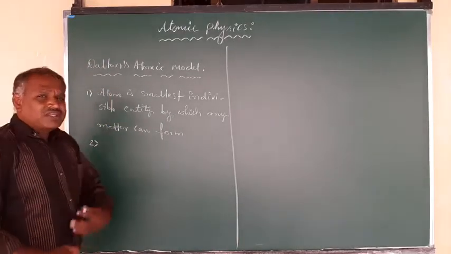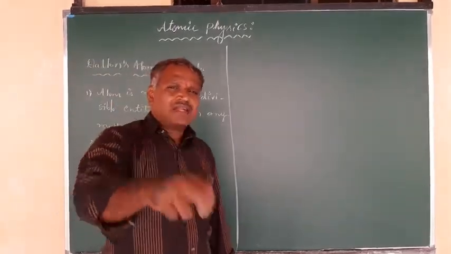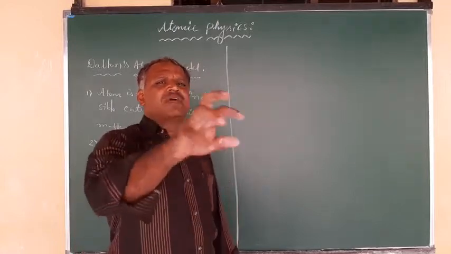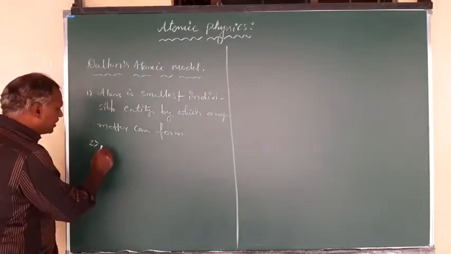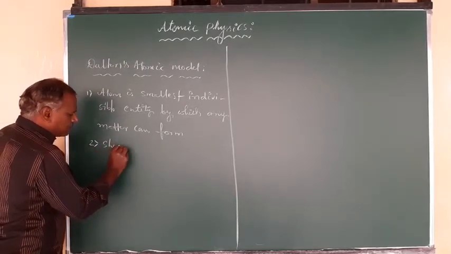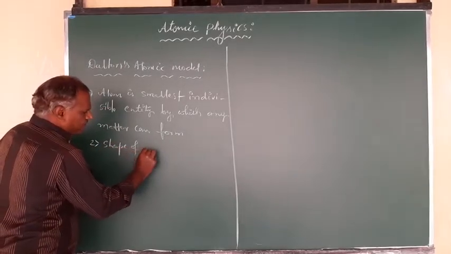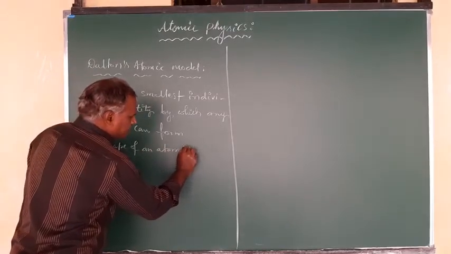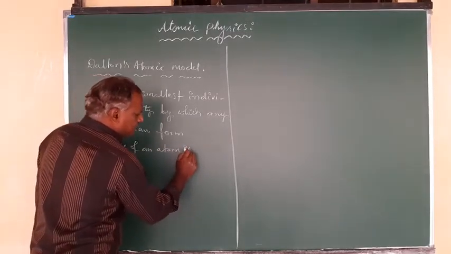And to get stability, the atom acquires a shape called spherical shape. The shape of an atom is a sphere, or spherical.